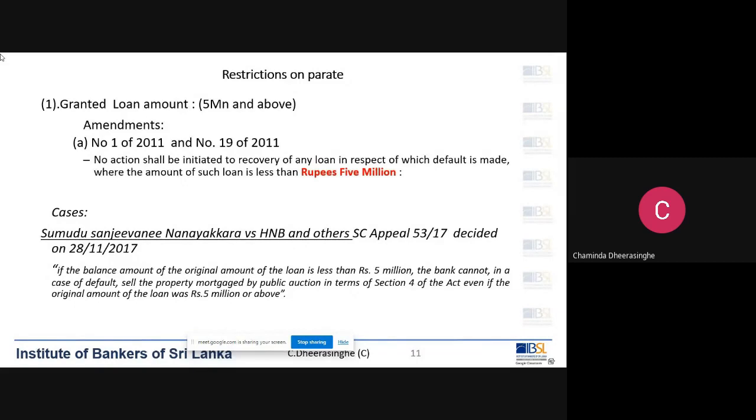Right. Any other question? Excuse me, sir. Yes. According to the Samatapala Jayawardena versus HNB case, the company director's property is subjected to the parate procedure, right?